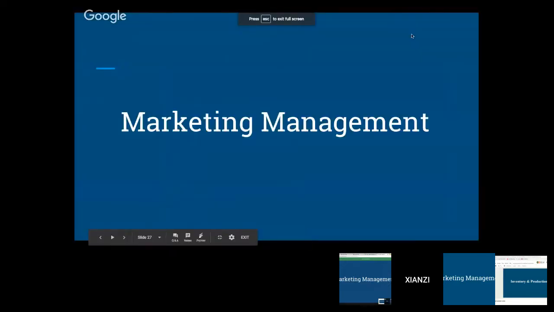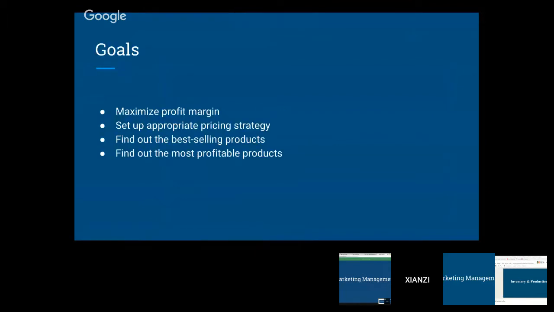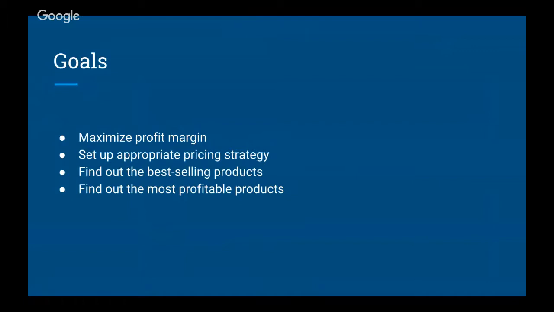Okay, now I'm going to talk about marketing management. For marketing, the primary goal is to maximize profit margin. In order to do that, we also need to set up an appropriate pricing strategy. Find out which product produces the most sales quantity and which product creates the highest profit. Also, we have some challenges.